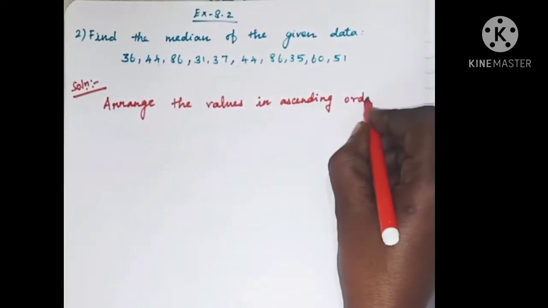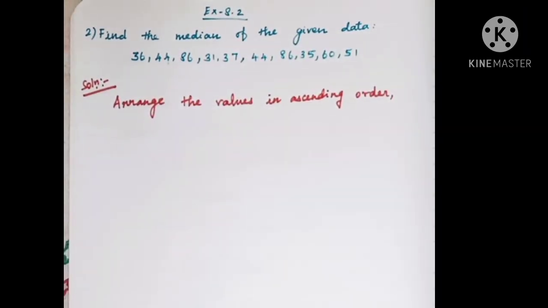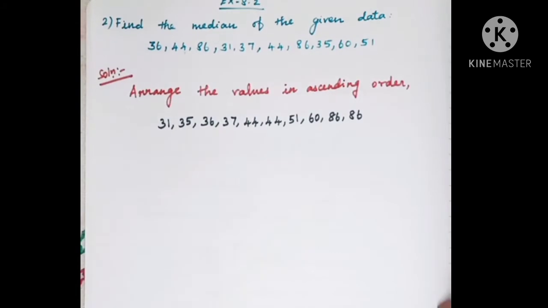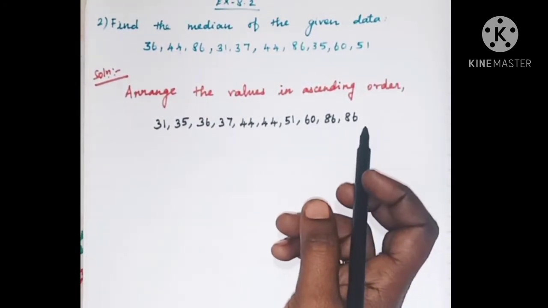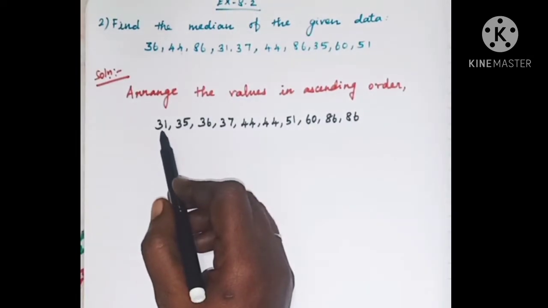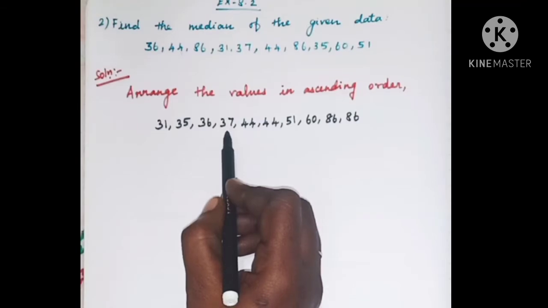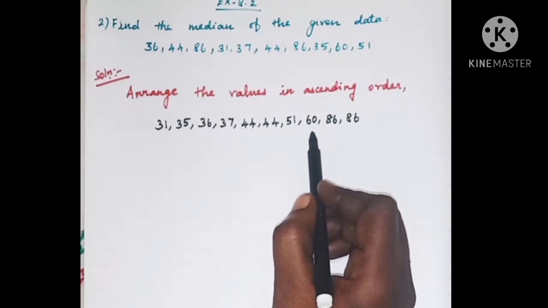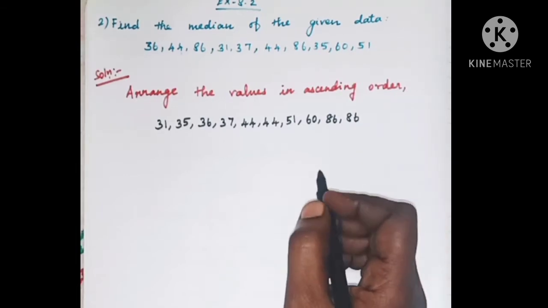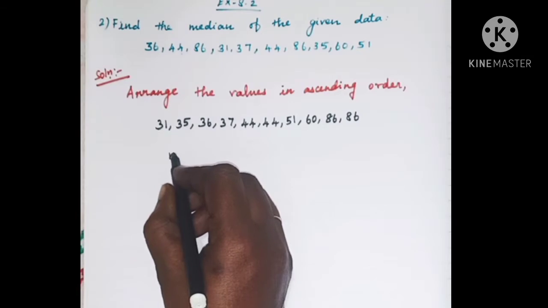Arrange the values in ascending order. So we will get, now I have written the numbers in ascending order. The first smaller value is 31, and then 35, 36, 37, 44, 44, 51, 60, 86 and 86. Now we have to find the number of observations.